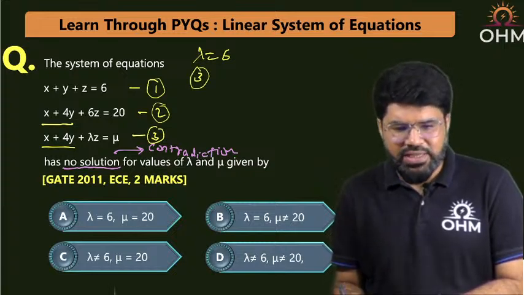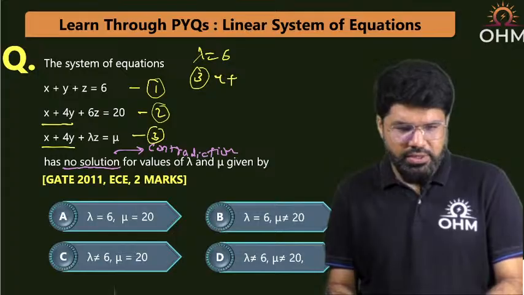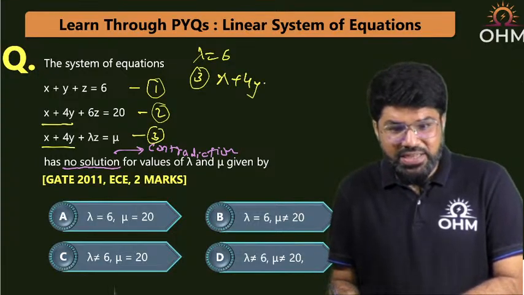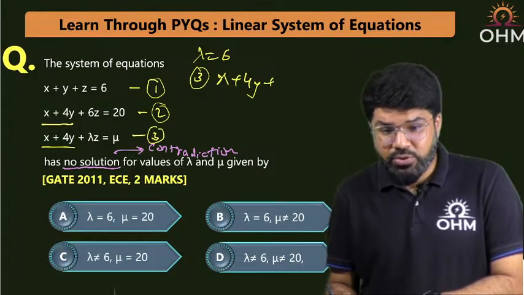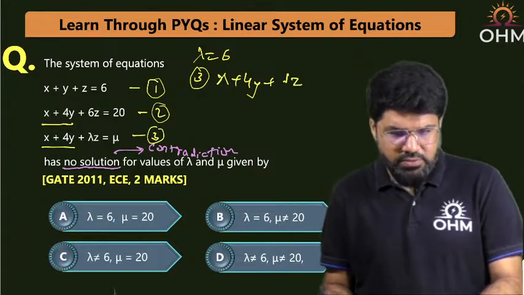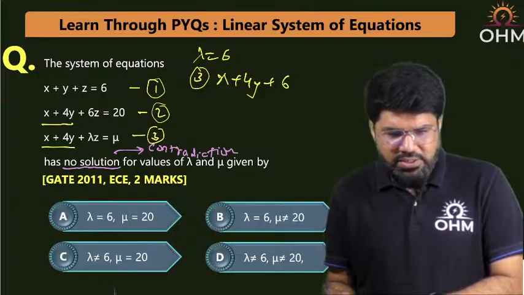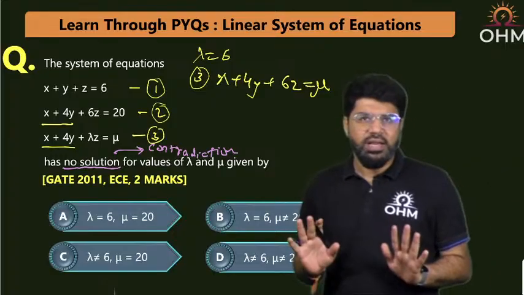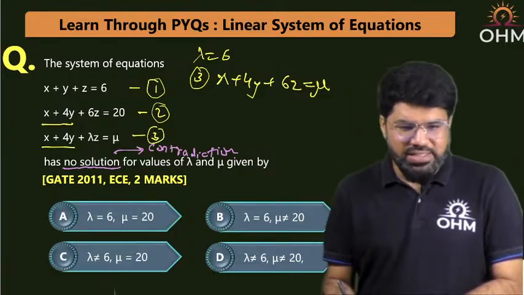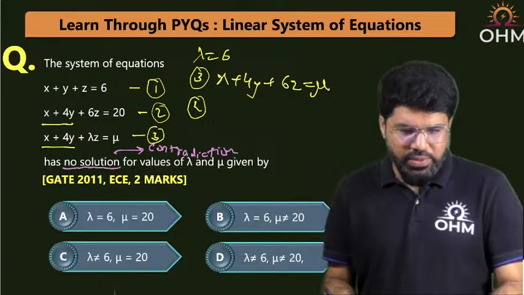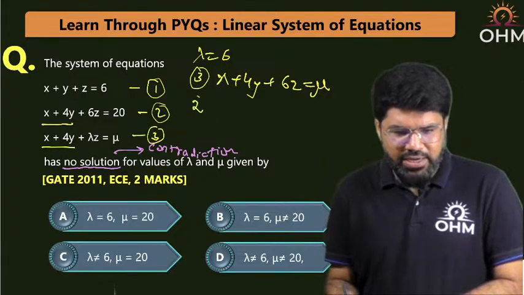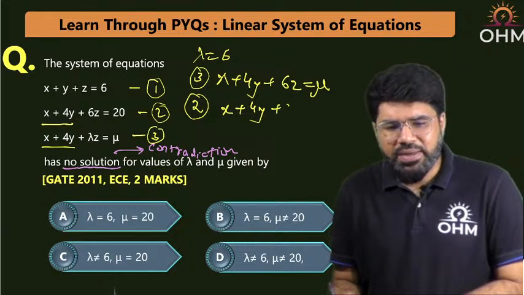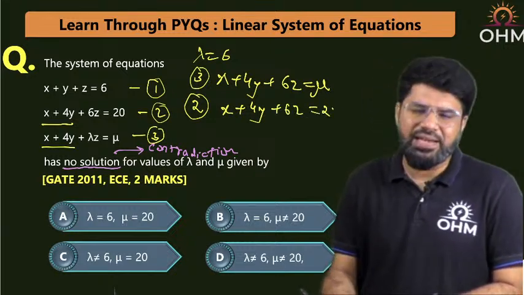Third equation is going to say that x plus 4y plus lambda, putting lambda equal to 6, so plus 6z is equal to mu. Whereas equation number 2 says, writing equation number 2 beneath it, parallelly let us write down both. Equation number 2 says that x plus 4y plus 6z is equal to 20.